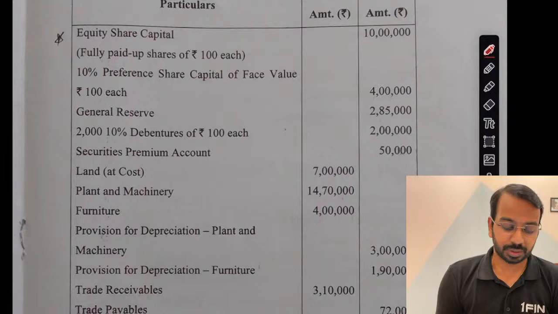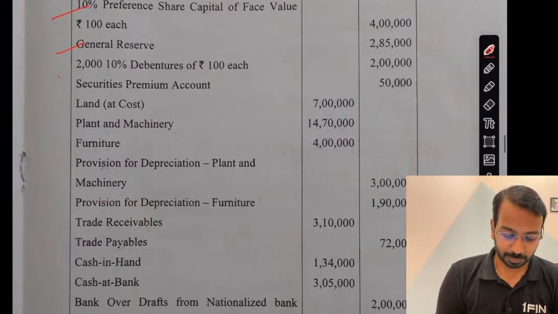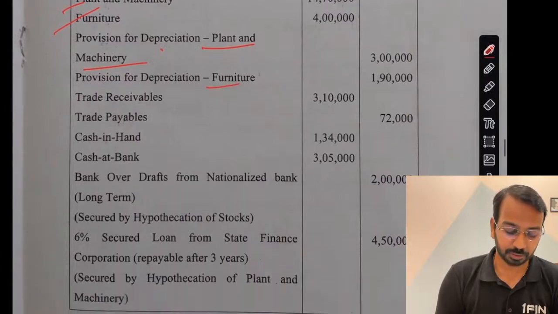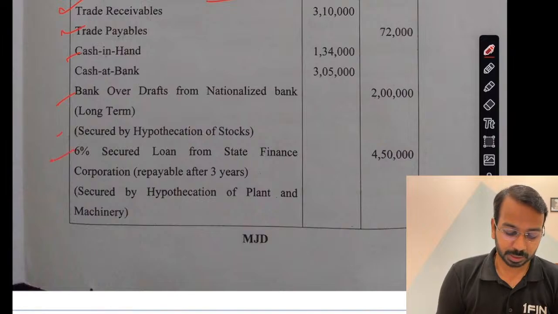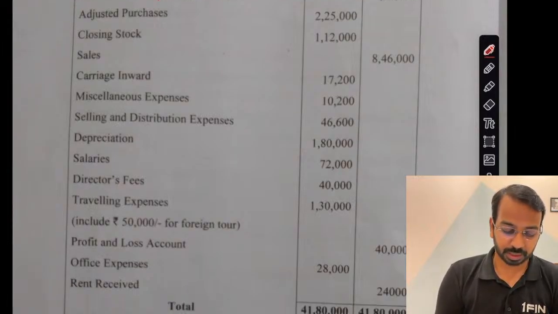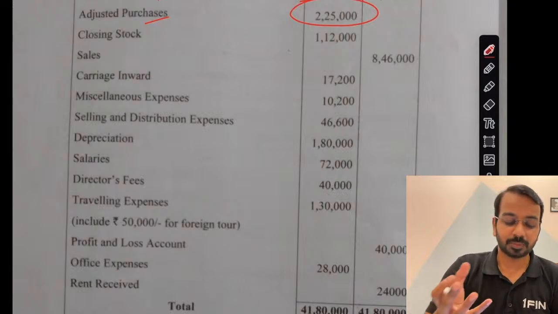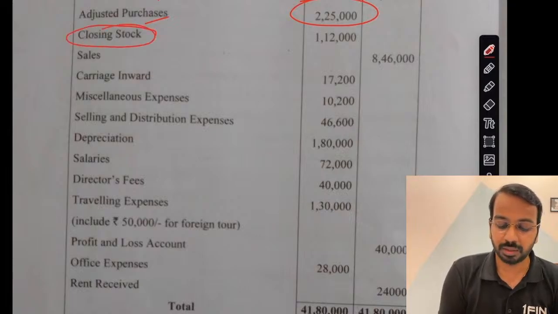Then the trial balance of a company is given. Equity share capital, preference shares, general reserve, 10% debentures, securities premium, land, plant and machinery, furniture, provision for depreciation on plant and machinery and furniture, receivables, payables, cash, bank overdraft, 6% loan from State Finance Corporation secured against plant, unclaimed dividend, loan from directors, adjusted purchases. Now whenever we say adjusted purchases, it means that it has been adjusted with the opening stock and closing stock. That is why closing stock is appearing in the trial balance.